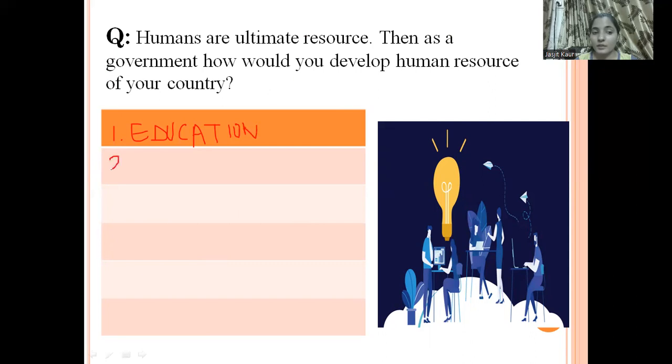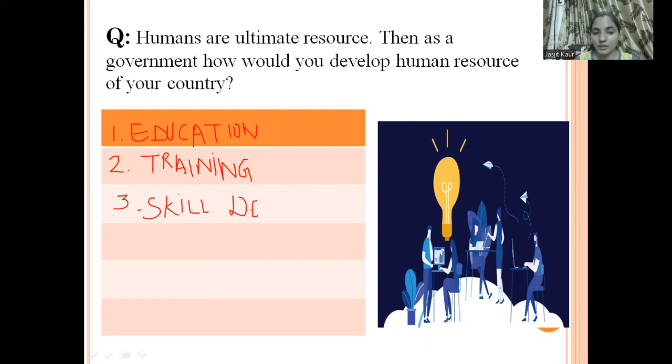We can provide them different training. Yes, training is there, so that they know how to do the work. We can develop their skills also. Yes, very good. Skill development should be there, because this is the most important thing.